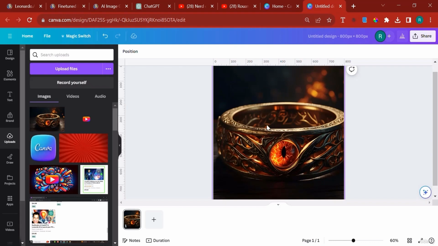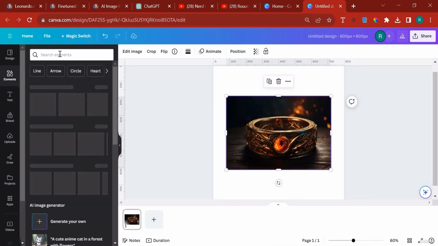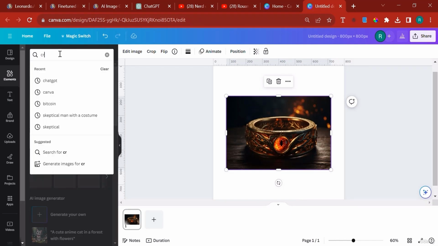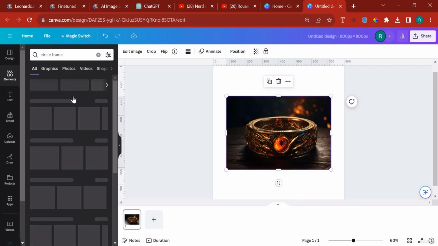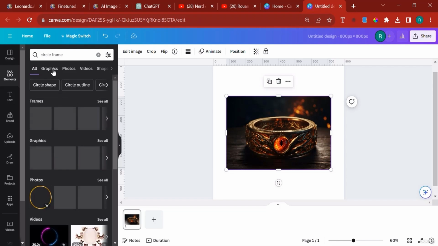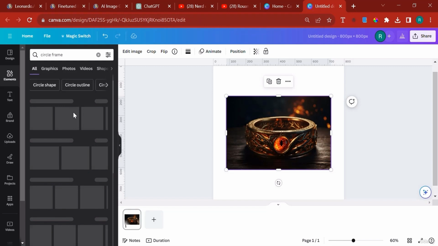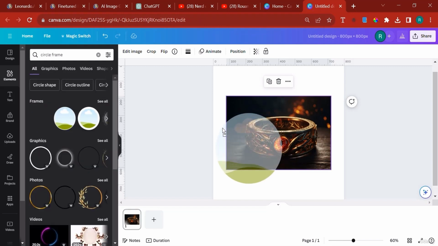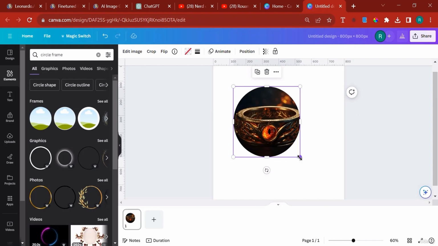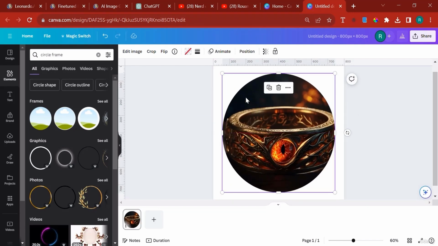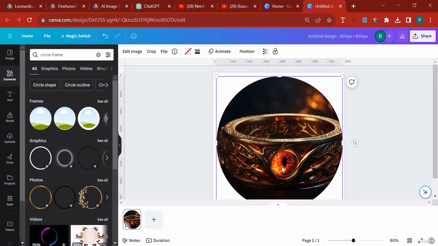So here is where we have our image. Now I'm just going to detach it from the background. I'm going to look for circle frame. I made a mistake there, so it should be circle frame. I can take a circle and put this inside of it. Circle frame is just a simple frame, and this is what I'm looking for. If I place the image inside, there you go. Then I want to make this a little bit bigger, like this, and now we have our logo.